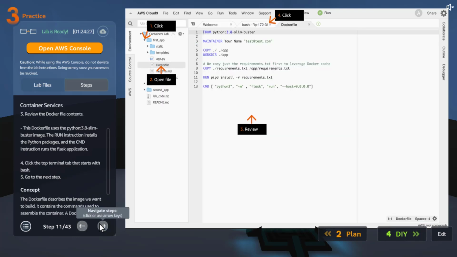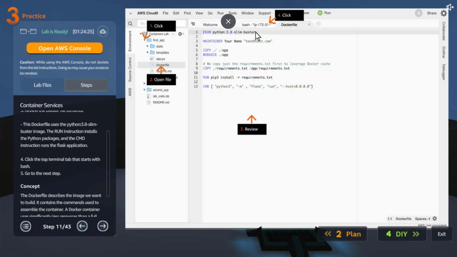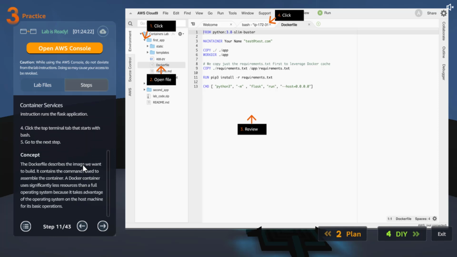Then let's click next. Now let's open the Docker file that they created for us. Okay, so click on the first app, double click to open the Docker file. Then we will review this. Then we'll go back to the bash, the terminal. The Docker file describes the image we want to build. It contains the commands used to assemble the container. A Docker container uses significantly less resources than a full operating system because it takes advantage of the operating system on the host machine for its basic operations.